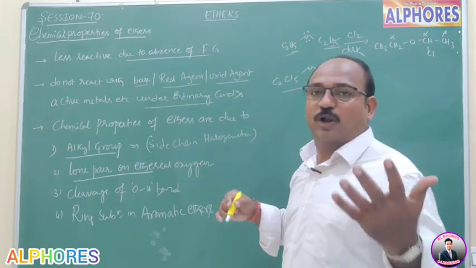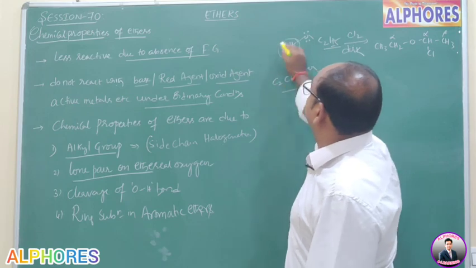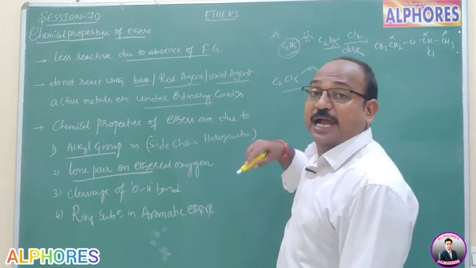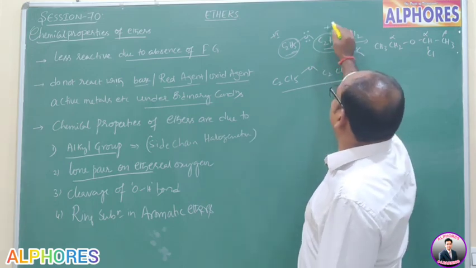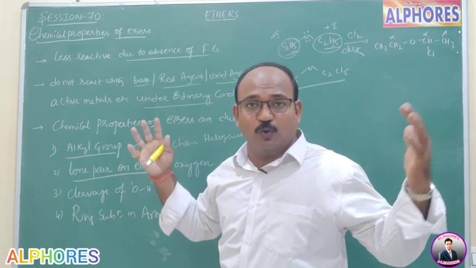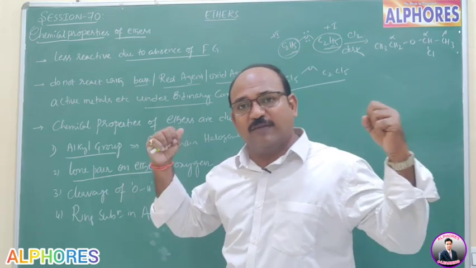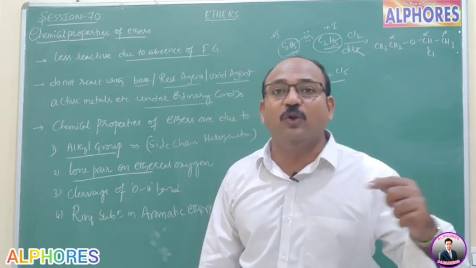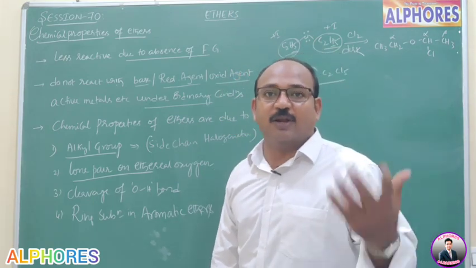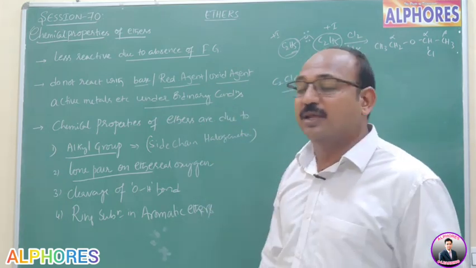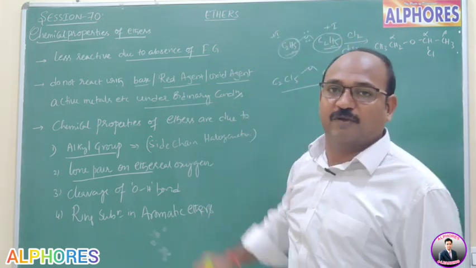Here, in general, what are we expecting? This is an alkyl group, a plus I group, means electron releasing group. And this one also an alkyl group, plus I group. Because of presence of two electron releasing groups, both are giving electrons to oxygen, and oxygen also possesses two lone pairs. That's why in general we expect more and more electron density upon oxygen, so it is able to donate lone pair of electrons.